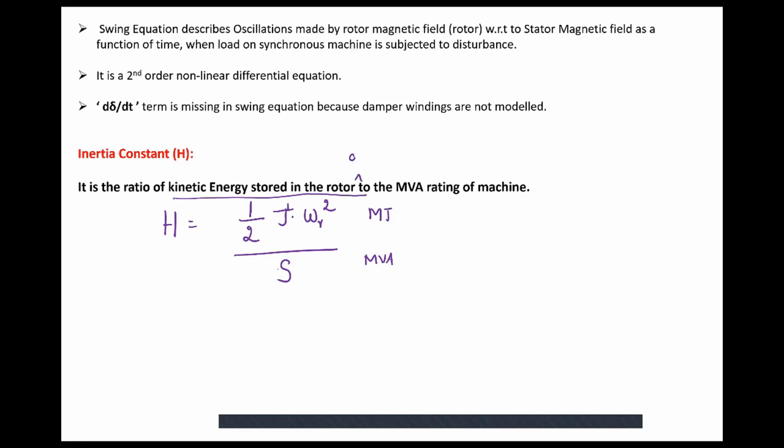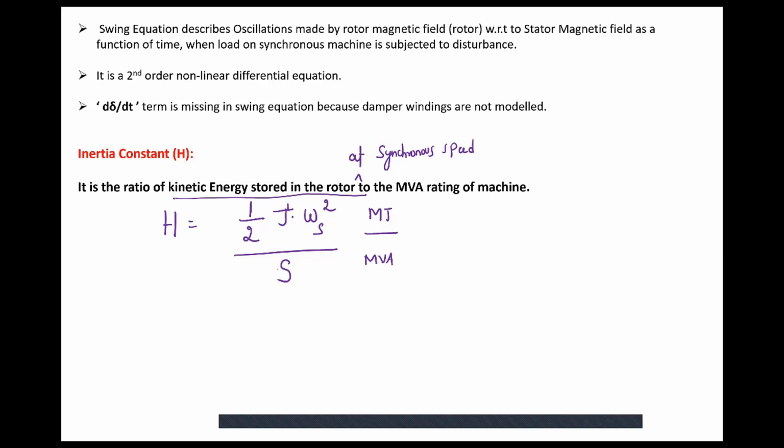You should write at synchronous speed, so you should write here omega S. H is defined as the ratio of kinetic energy stored in the rotor at synchronous speed divided by the MVA rating of the machine. So half into J omega S square divided by S. So many megajoules per MVA. Unit is megajoules per MVA.